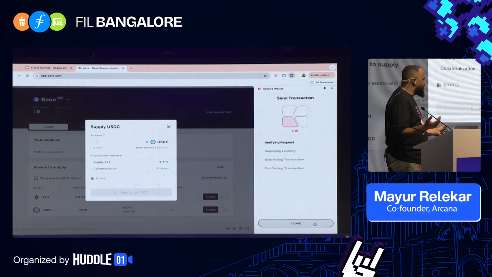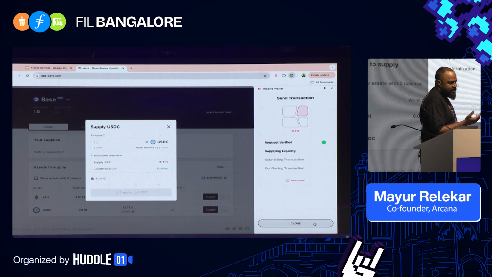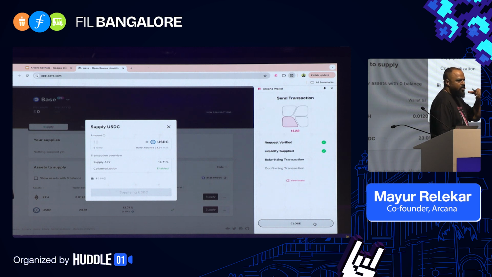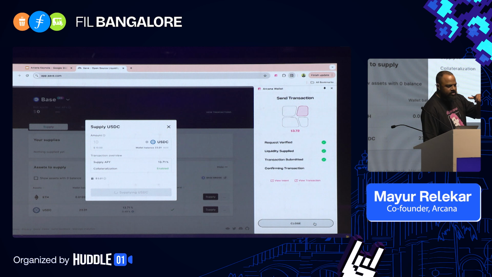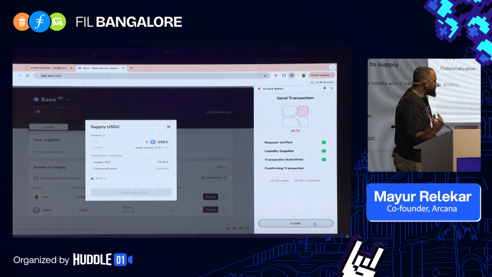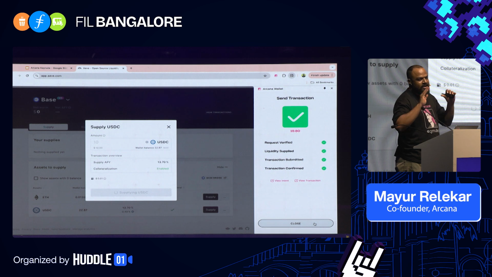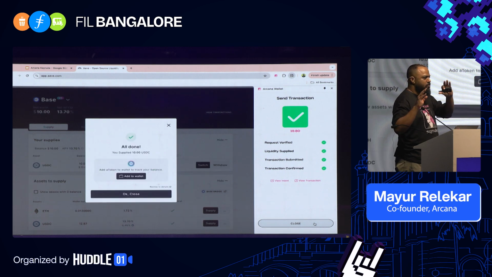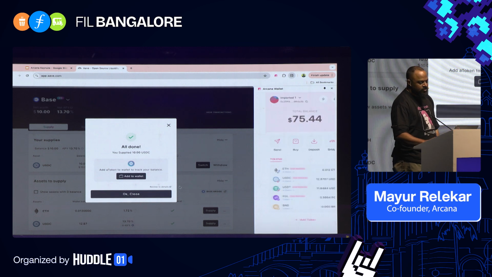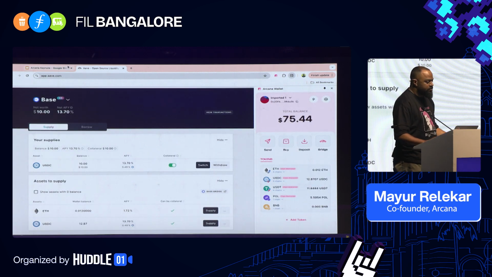So as a user, if I like that fee, I click one button. My entire request gets verified. The liquidity that I'm missing on the Base side gets collected from my Arbitrum balance and supplied to me on Base. And once I have it, my transaction to Aave also gets submitted. Everything just happens with one button click, in a matter of 20 seconds. I didn't have to switch context. I didn't have to go to a bridge and bridge stuff over, nothing like that. So this is what chain abstraction can make possible, and this is what we want to bring to people and all sorts of apps.